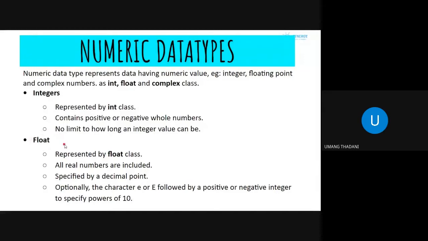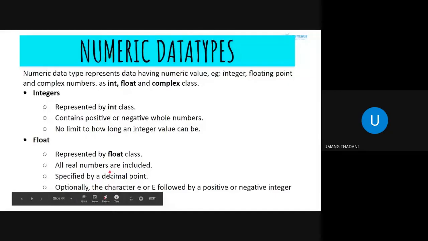Then again, we have float. It is specified by a decimal point. Even if you assign, for example, 4, that would get converted into 4.0 if you are storing it as a float. We'll see all those type conversions later, but even if you're storing an integer value inside a float variable, it will get converted into a float.